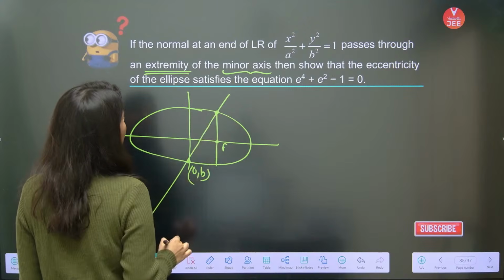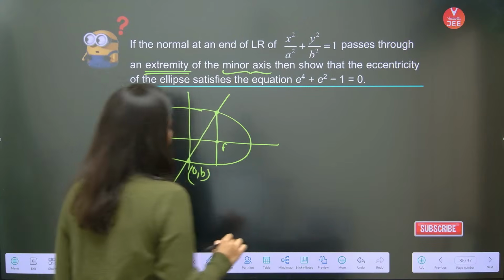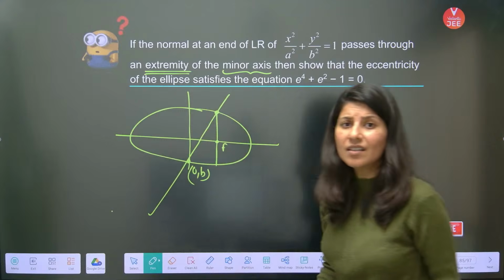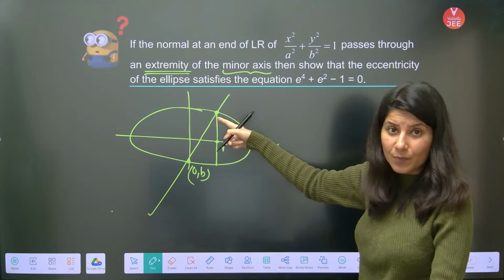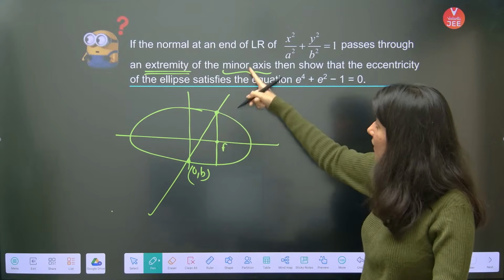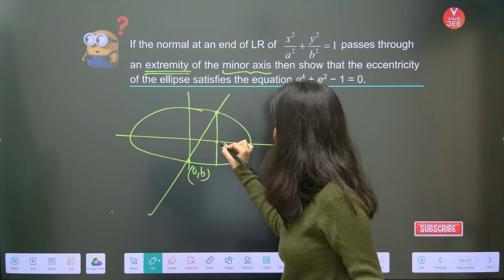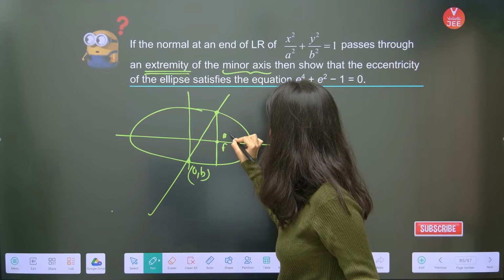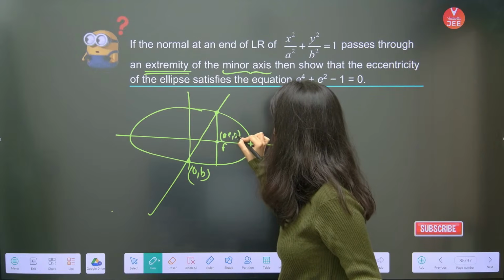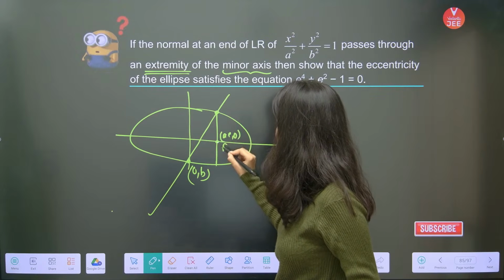And this is at the end of latus rectum. So we can just get this point also, the point of end of latus rectum. How will we get it? So see what is happening. This is the focus which is ae, 0, correct? So in here ae, 0 is right here.